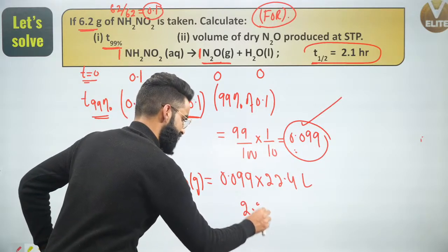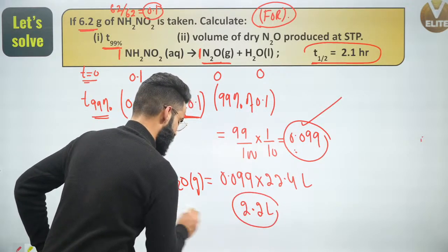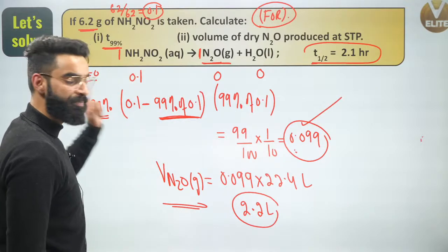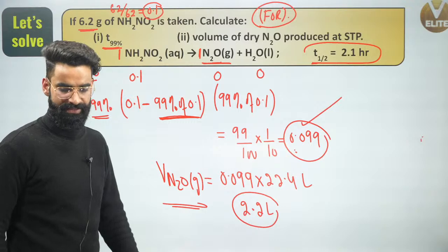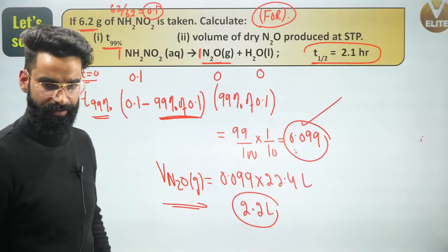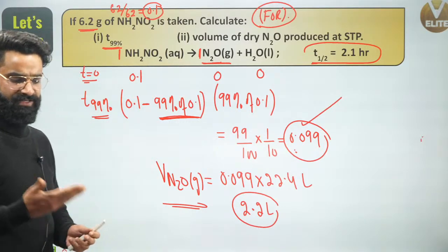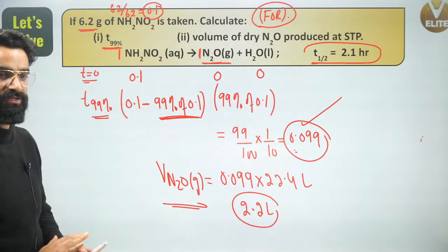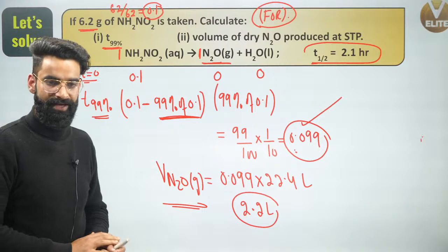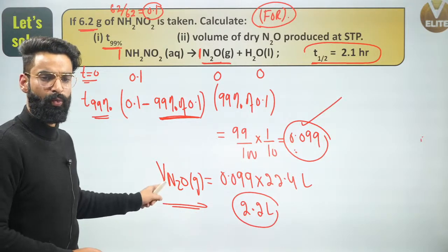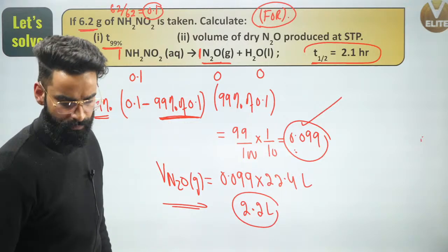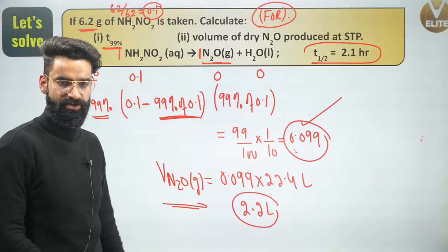So I will say 2.2 liters of N2O gas will be getting liberated when 99% of the reaction is completed, which is what we were supposed to calculate. Let me know in the chat box if it is clear to everyone, so that I can move on to one more nice question. Exactly, guys. 2.2 liters of N2O would be liberated when 99% reaction would have got completed.